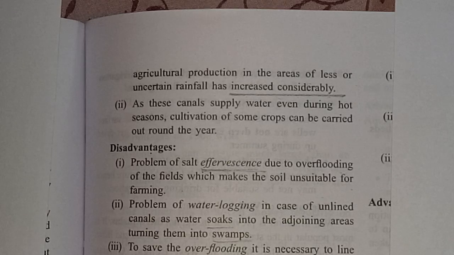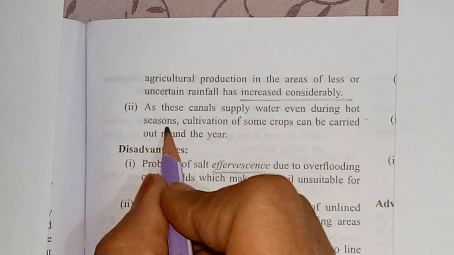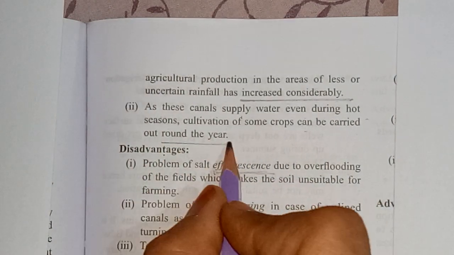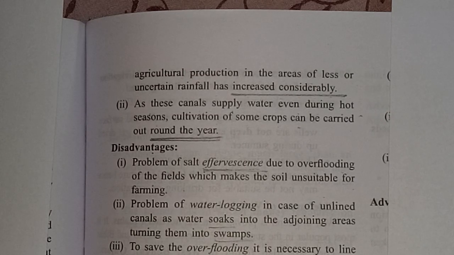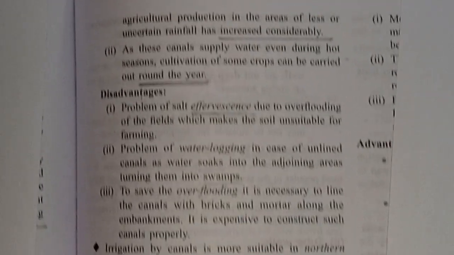Clear? See the second point. As these canals supply water even during the hot season, cultivation of some crops can be carried out round the year. That means we can cultivate the whole year. So these are advantages.